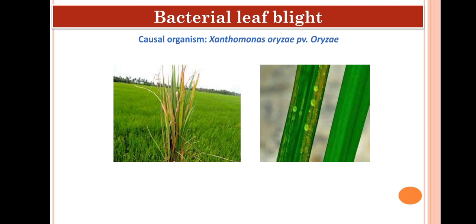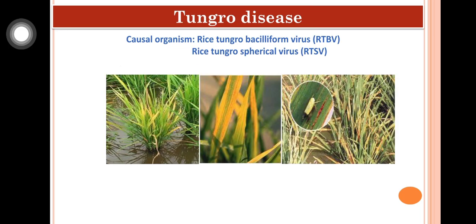Then about the management, grow resistant cultivars like Ajay, IR20, IR42 and TKM6. So many resistant varieties are available. Then use nitrogen fertilizer in split dose. Then summer ploughing and clean cultivation must be done and avoid the injury of leaf during the transplanting. Next important disease is Rice Tungro disease.